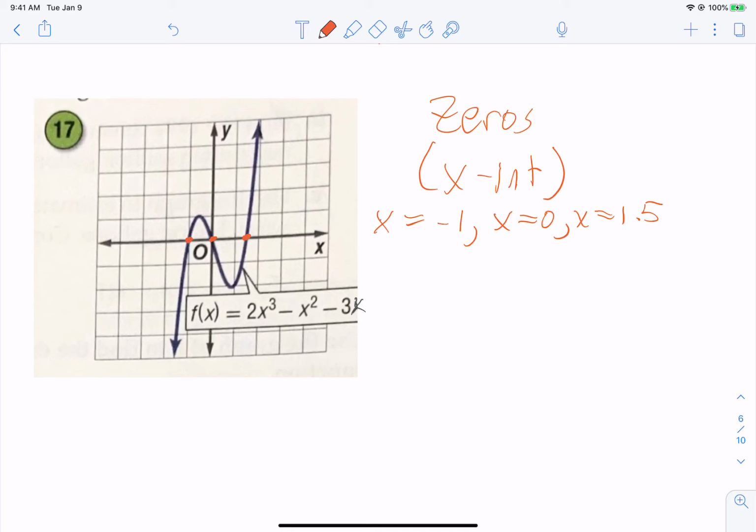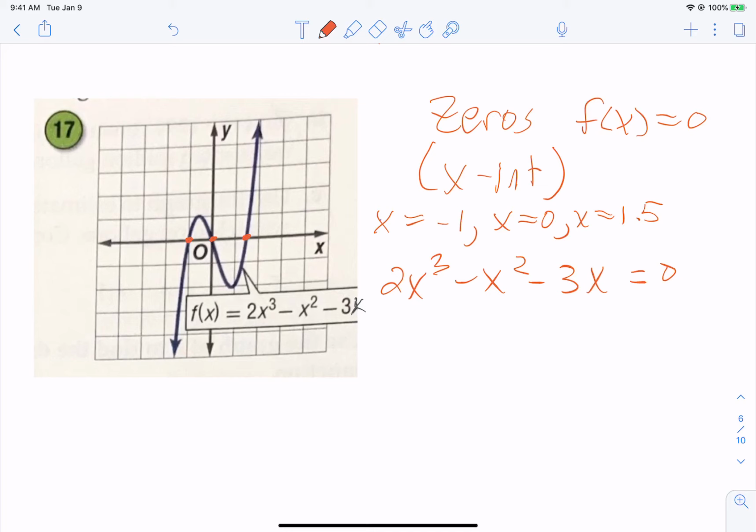So zeros are the harder to find. The zeros occur, you're going to set the function equal to 0. So I'm going to write out the function and set it equal to 0. Now sometimes they're just going to be standard equations to solve. Sometimes, like this one, they're going to require that we use some factoring.